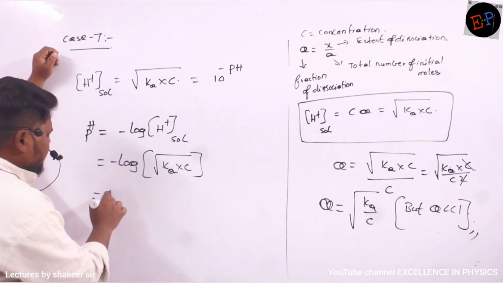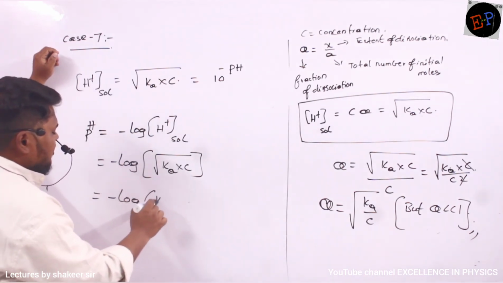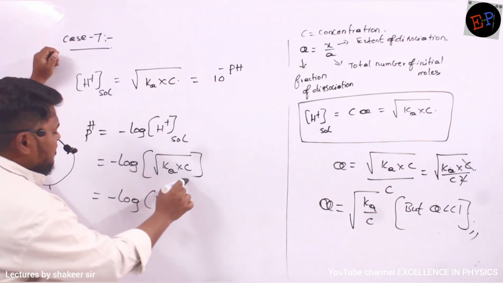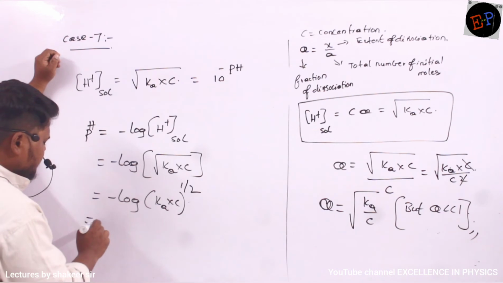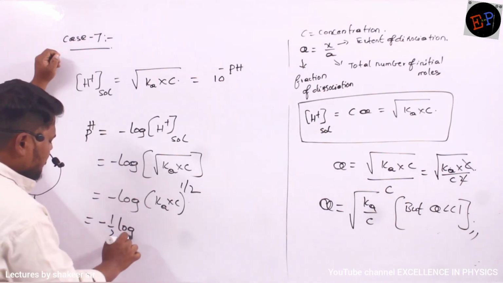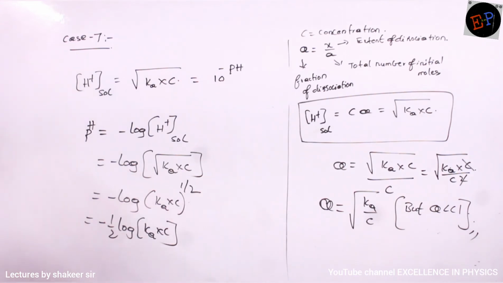So then I can write this as negative logarithm of Ka multiplied by C, power 1 by 2. Can I write like this? This power 1 by 2 I can write here also. So minus 1 by 2 log of Ka multiplied by C. I can write like this. Are you able to understand?